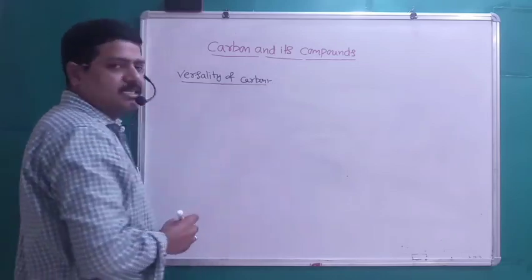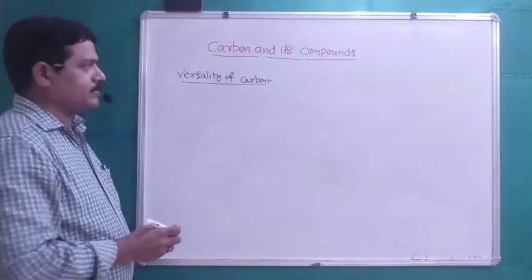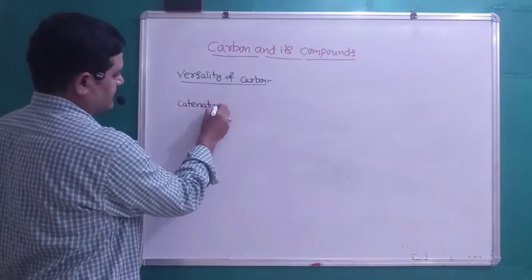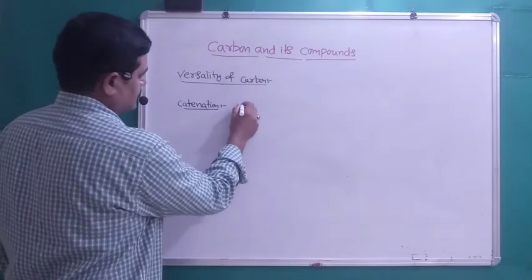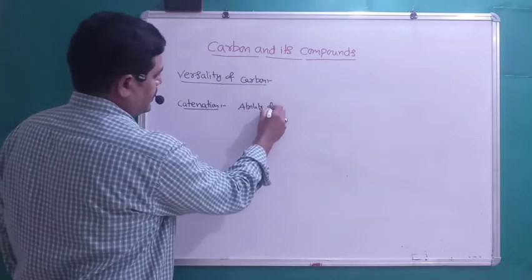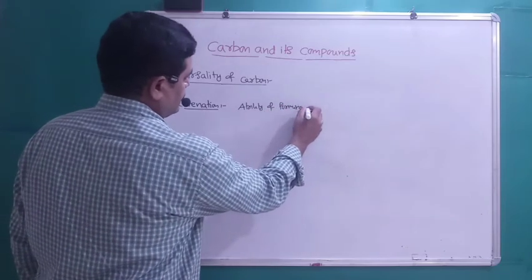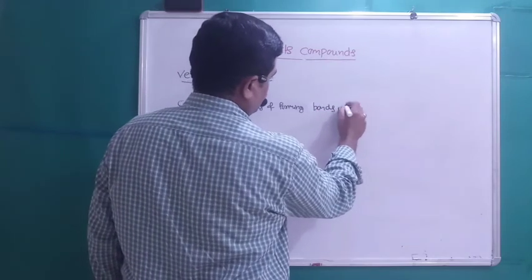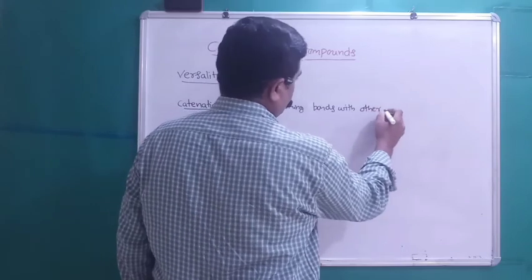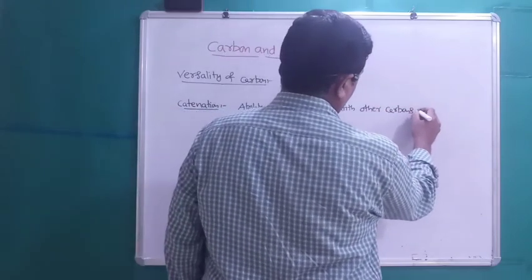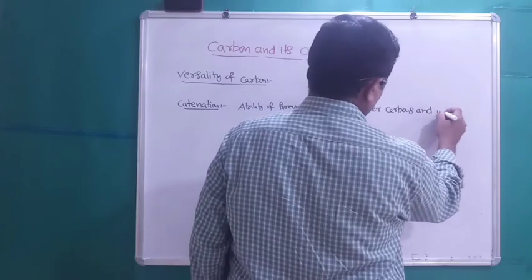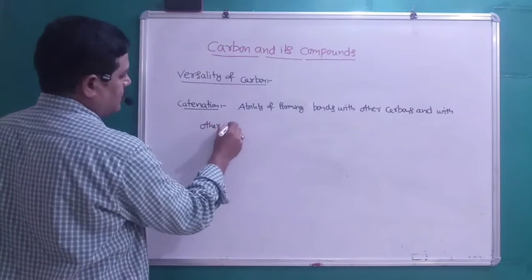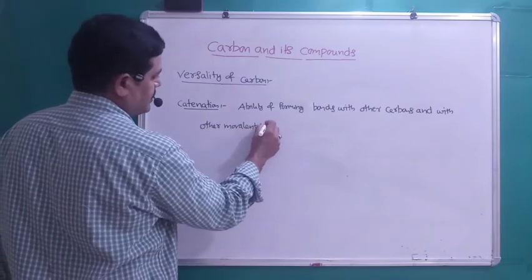Carbon has a special ability of self-linking, which is called the catenation property: the ability of forming bonds with other carbon atoms and with other monovalent atoms.